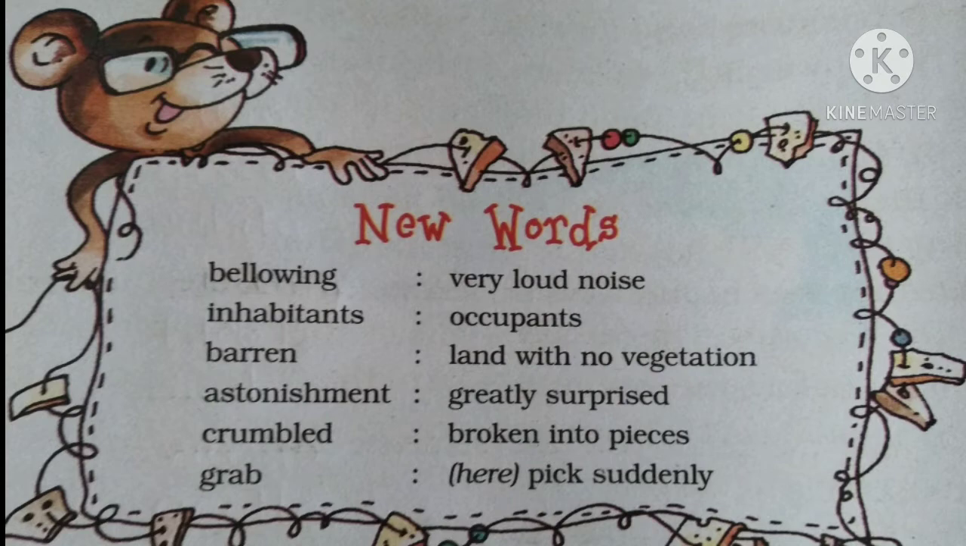We begin with the new words and their meanings. The first one, bellowing: very loud noise. Second, inhabitants: occupants. Third, barren: land with no vegetation. Fourth, astonishment: greatly surprised. Fifth, crumbled: broken into pieces. And the sixth one is grab. In this chapter, it means pick suddenly. So it is written here. Here means in this chapter, the meaning is pick suddenly.